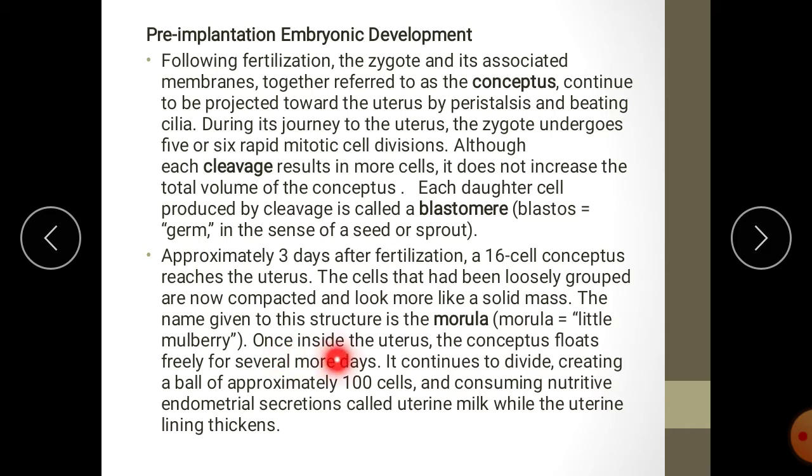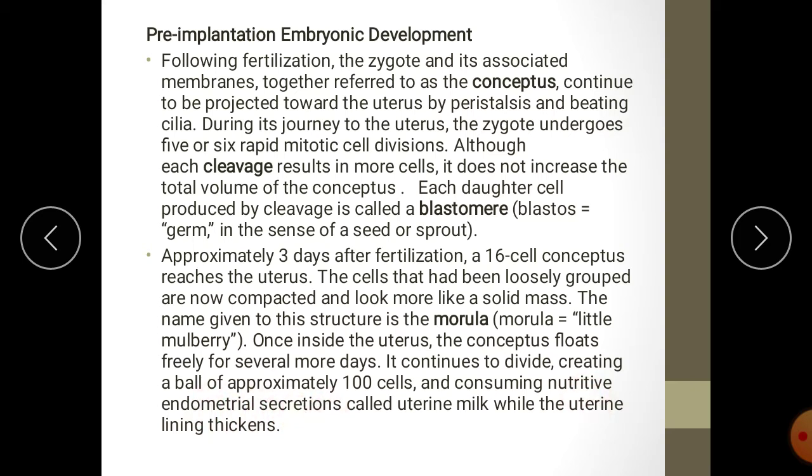Once inside the uterus, the conceptus floats freely for several more days. It continues to divide, creating a ball of approximately 100 cells, and consuming nutritive endometrial secretions.